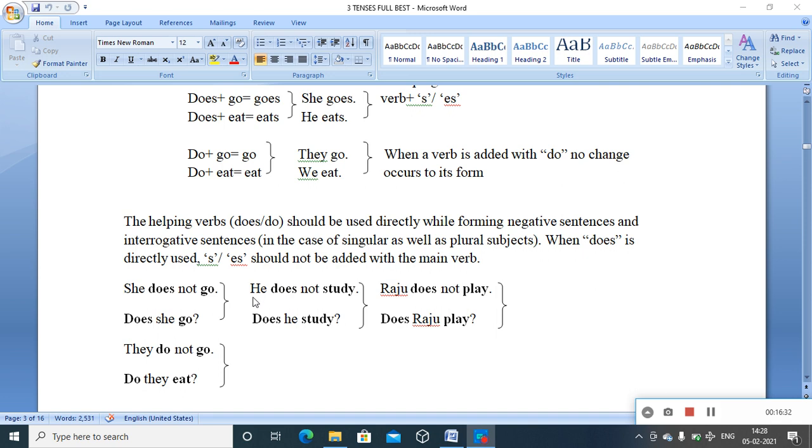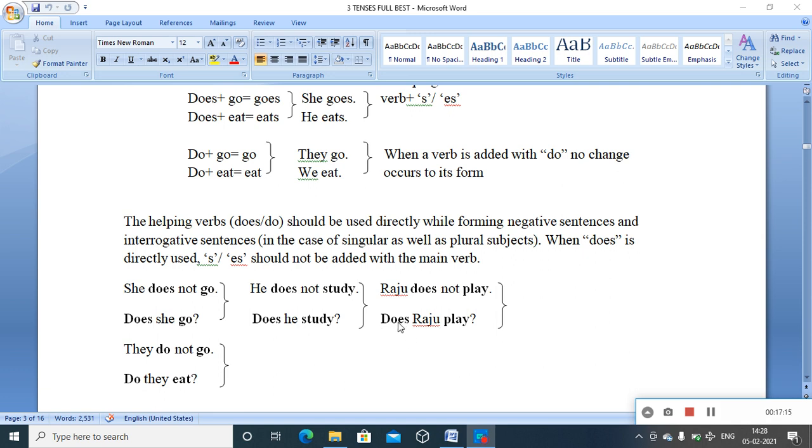How will you ask the question? Or how will you negate the possibility? He does not study. He, a singular subject, does not study. Then there is no S or ES needed. You have to ask the question, does he study? Don't add S or ES because does is already there. Raju does not play. If you have to say it in an affirmative format, Raju plays, P-L-A-Y-S, because Raju is a singular subject and you have to add S or ES when it is an affirmative sentence. Plays, S is enough with play. So you have to ask the question, and then how will you form it?